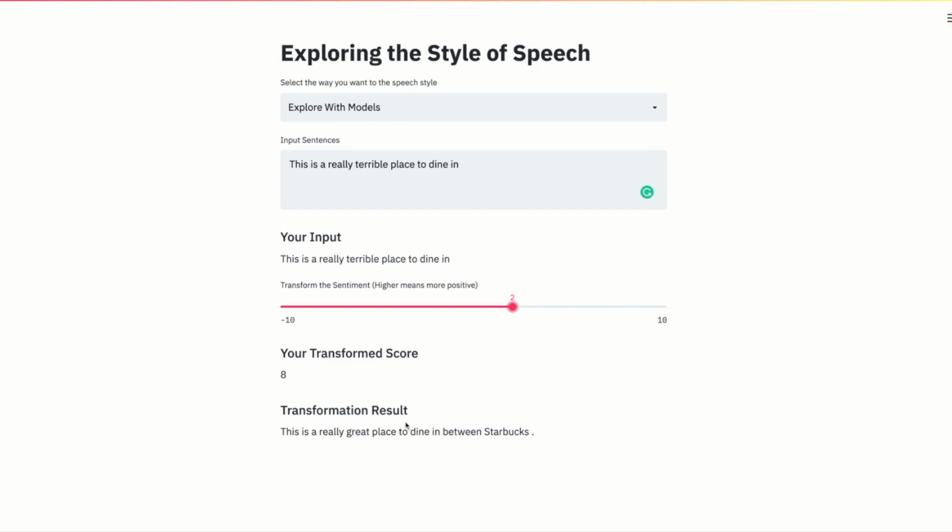What you're seeing right now, the transformation result, is the output of the second model. Let's see, this is a really great place to dine in. Starbucks, I guess Starbucks is just in the groups, there is a word Starbucks. And as I can see, it performs as we expected, and it transformed this sentence into a positive sense. This is our demonstration, and thank you so much.